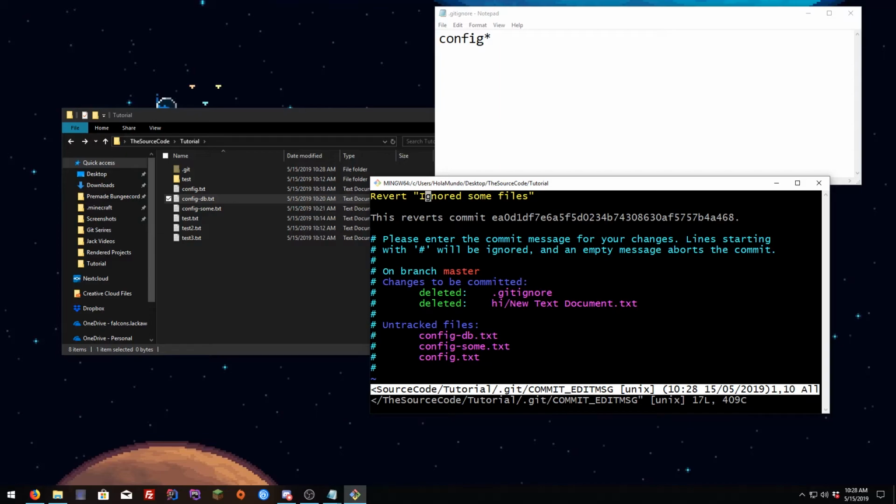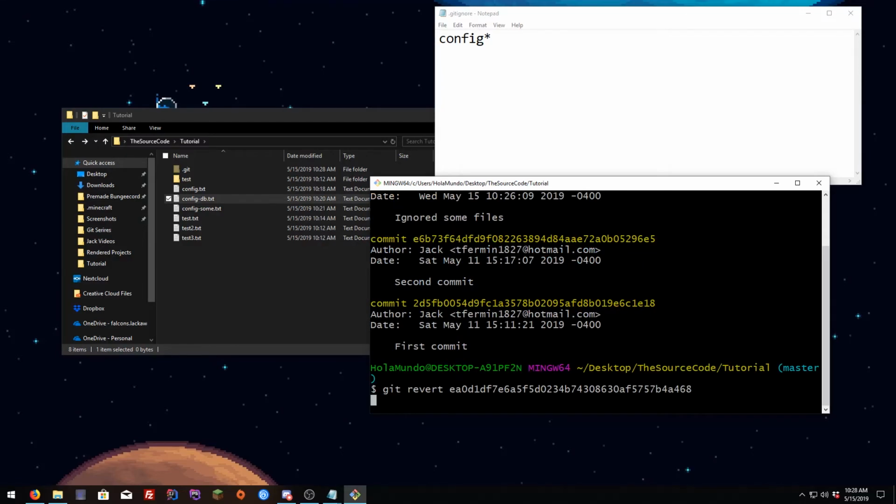If you wanna change it, just hit A, and so you can write in it, and I'm just gonna say yay. Then to exit, hit escape, then semicolon, W and Q. W and Q means write and quit, and hit enter.